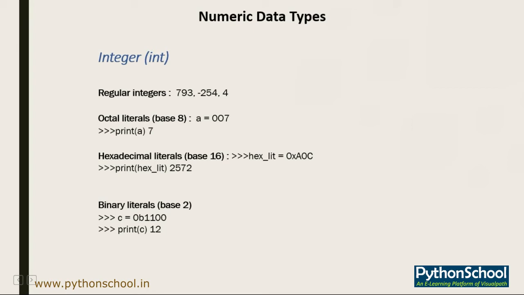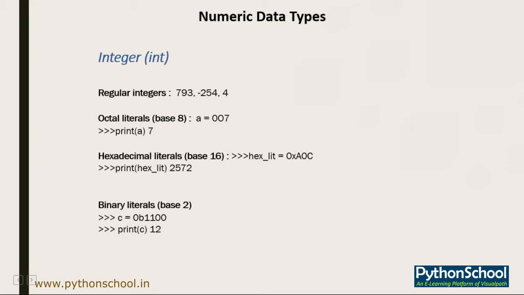So we can say it has 3 built-in numeric data types. Python 3 supports integer, floating point numbers, and complex numbers as well. Long integer is no longer a separate group; it is included in the integer itself.